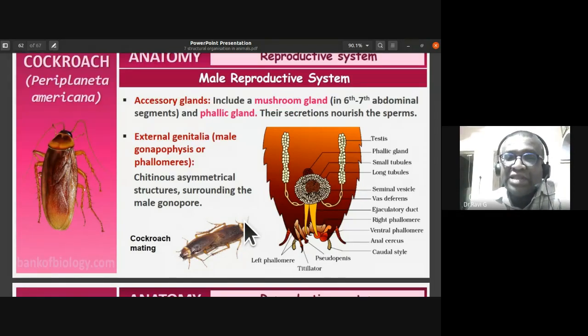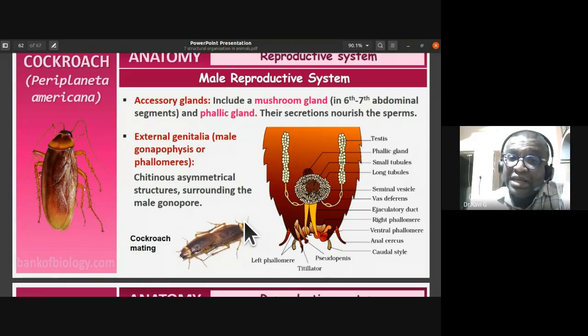What is the external genitalia made up of? The male gonapophysis, also called phallomeres. In the diagram, you can notice the right phallomere, ventral phallomere, and left phallomere. The sperms are not just released as sperms; they are held together as a bundle, which we call a spermatophore.